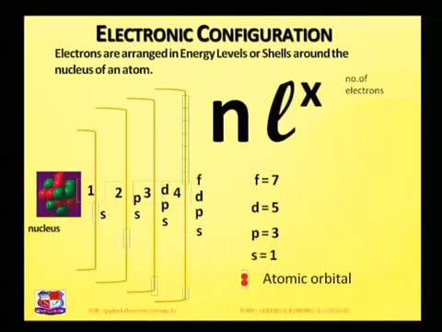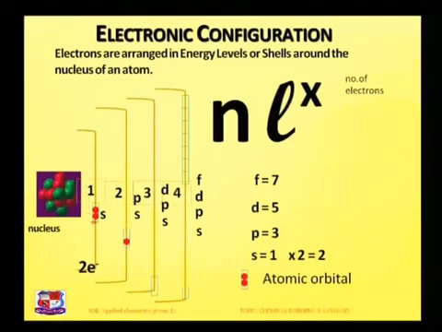As shown here, the atomic orbital can accommodate a maximum of 2 electrons, only 2 electrons. So, in the first principal energy shell, one orbital is there, S, and the maximum number of electrons that can be accommodated is 2. So S is equal to 1 into 2, which is 2 electrons.